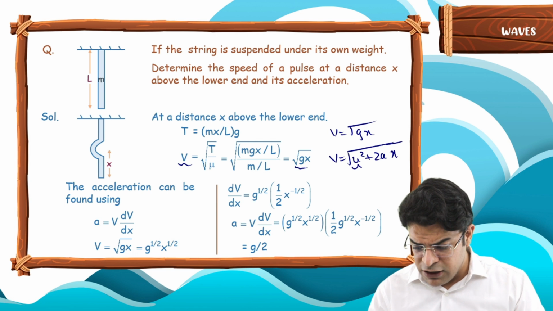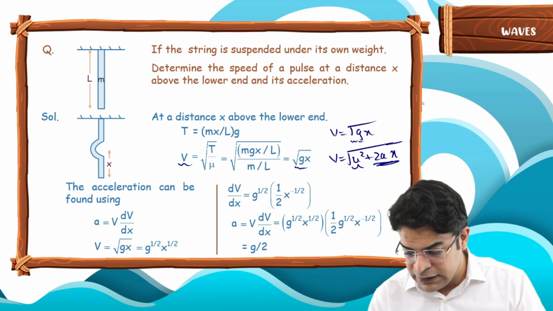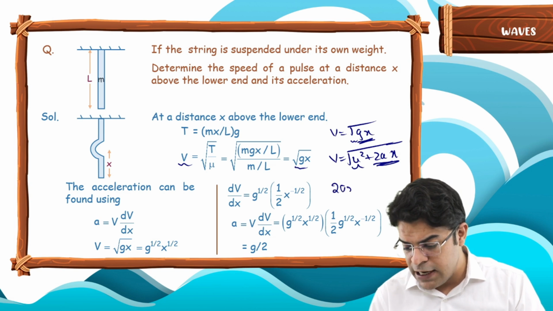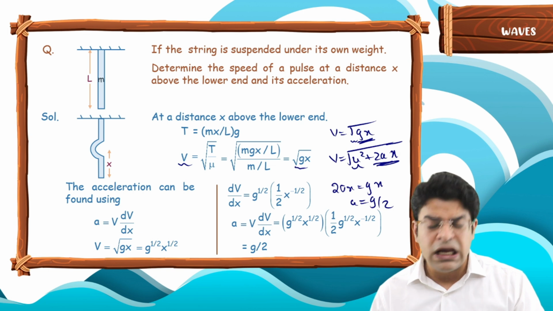The initial velocity is 0, and this part 2ax is same as gx. So if 2ax equals gx, the acceleration has to be g by 2. Yeah, you can do it.